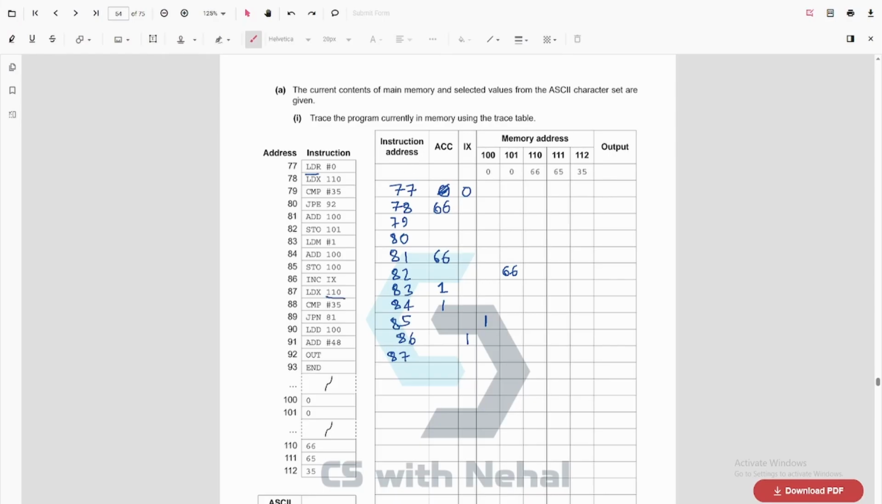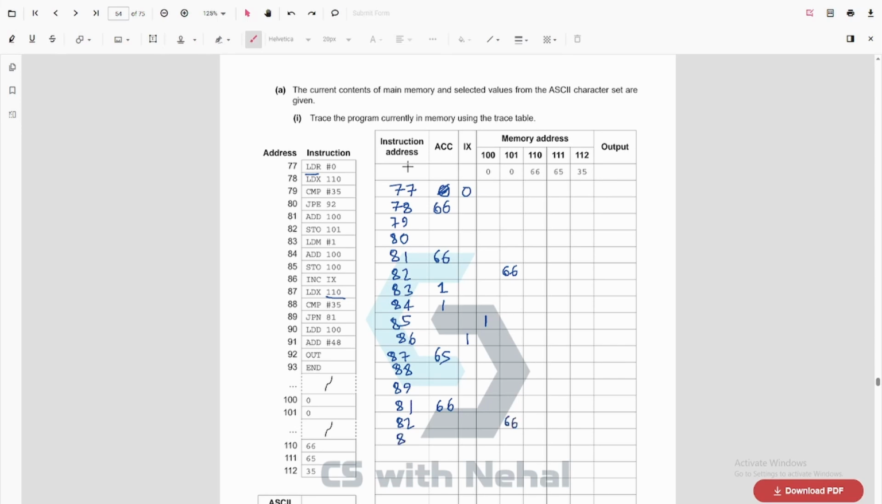87, we use this address plus the value of the IX to form the address of 111. We load the value from 111 into the accumulator. Then we have 88, compare, nothing happens. 89, jump if not equal to 81, so we jump to 81. In 81 we add 100, so we have 65 plus 1, which is 66. Then go to line number 82, which is store 101, so we store this here.